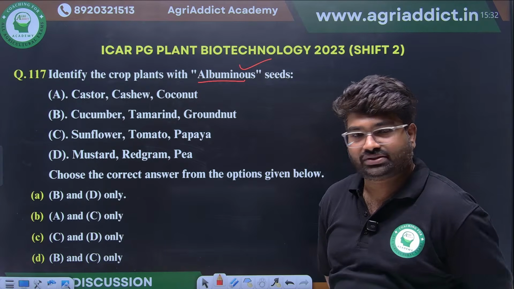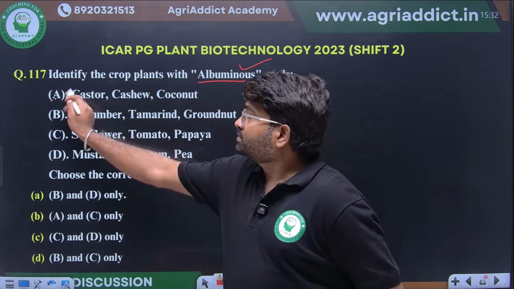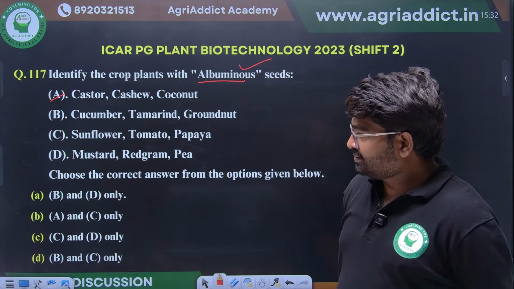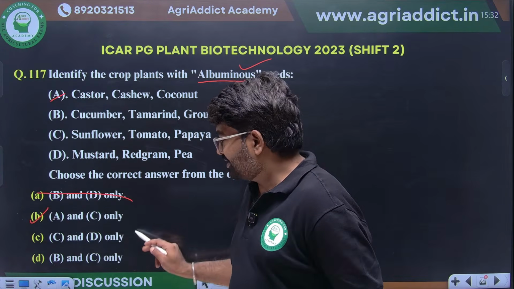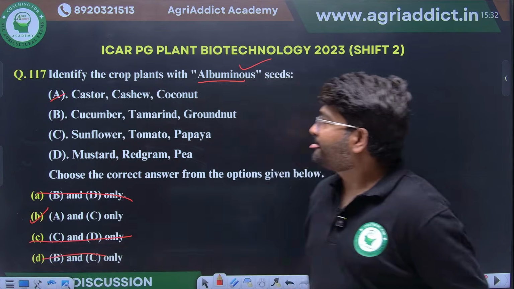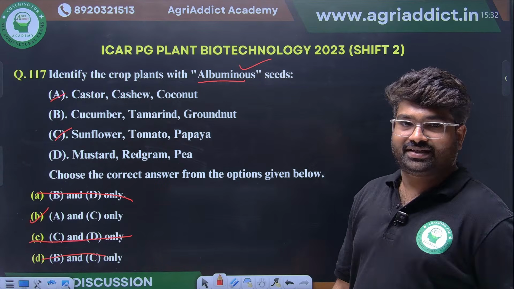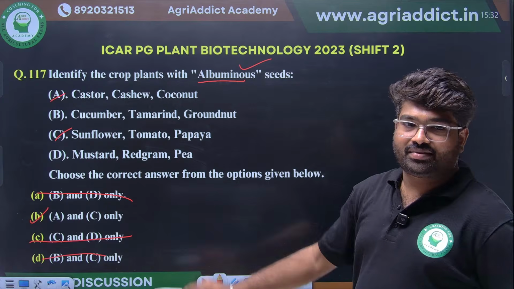Yes, castor, cashew, coconut will have it. Wherever option A is coming, that is the right answer. This is the only option giving that. Castor, cashew, coconut, sunflower, tomato and papaya will have albuminous seeds. We can easily eliminate the other options.